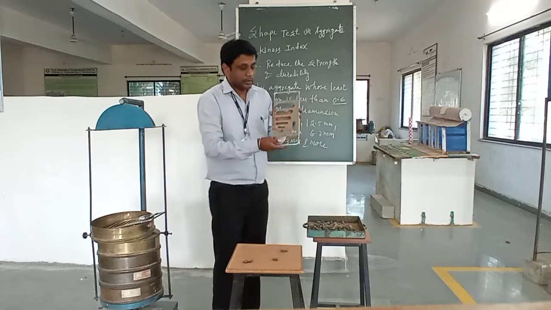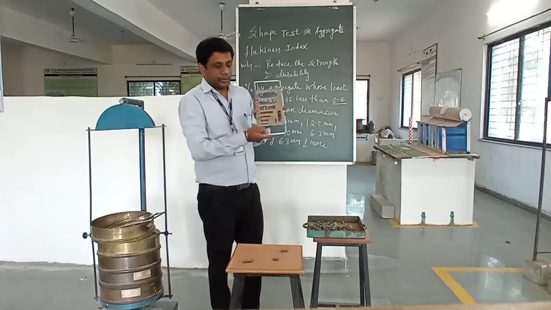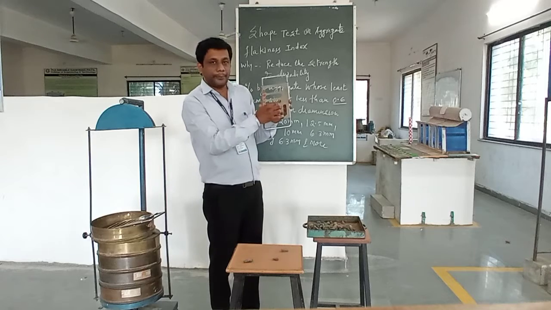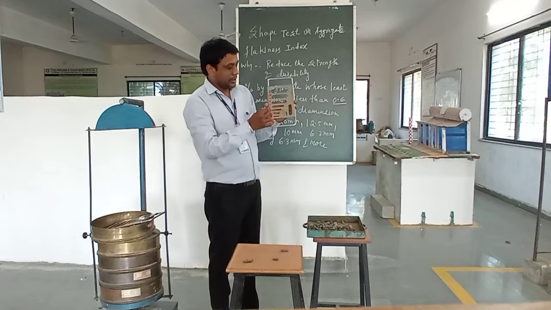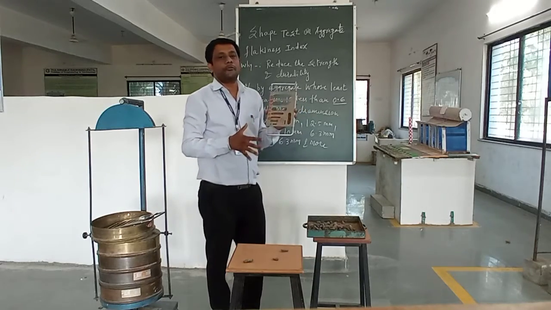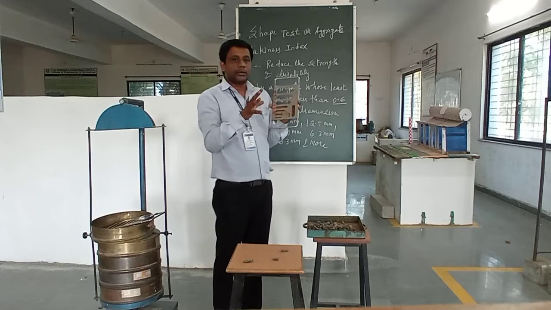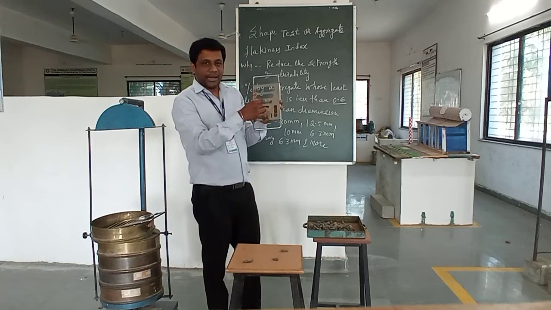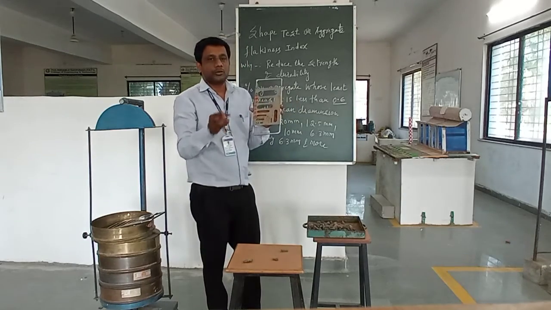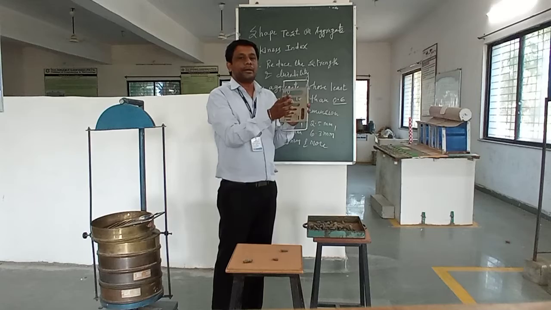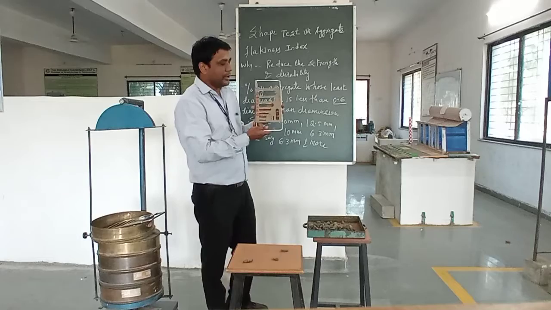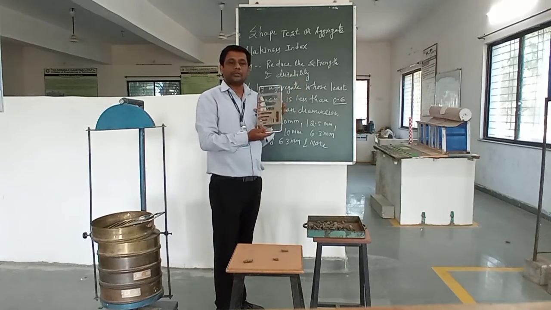So this way we have to separate the material which is passing from these various dimensions like 25 to 20, 20 to 60, 16 to 12.5 and 12.5 to 10. This way we will perform this practical. We will collect two types of material: one is passing through this range and the second one is not passing through this range. You have to collect both samples separately and then we will go for the calculation. So this way we will perform this practical.